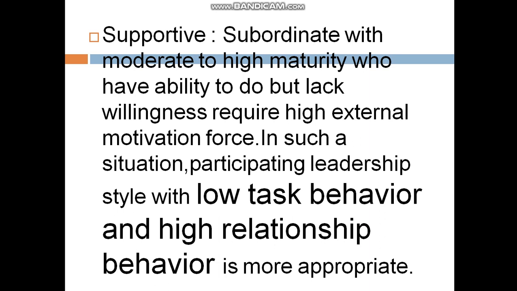In such a situation, the participating leadership style is needed. Participating means supporting. They give low task and maintain high relationship behavior. This is the third leadership style according to the maturity of the subordinate.